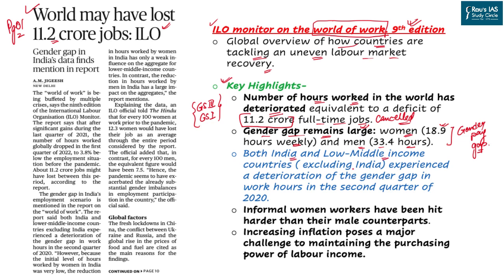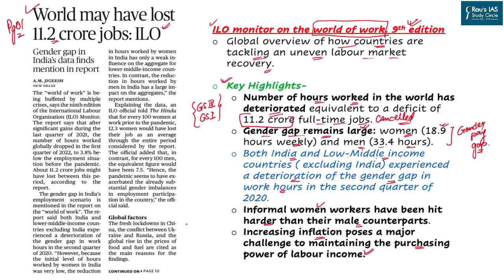Now, on the perspective of India, the report says India and many other countries which are below the per capita GDP of India have experienced the deterioration in the gender gap in the working hour condition. Informal women workers have been hit harder than their male counterparts. Increasing inflation has posed a drastic challenge for maintaining the purchasing power parity of labor income.